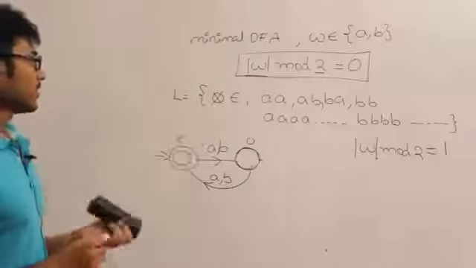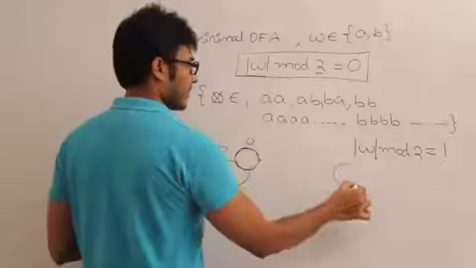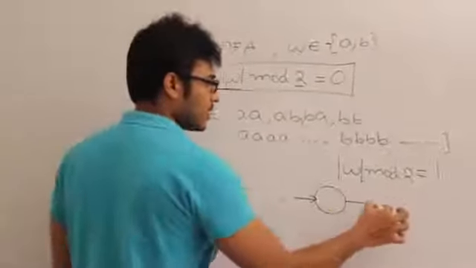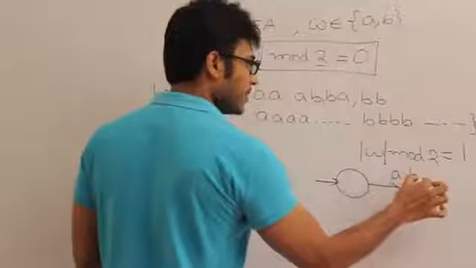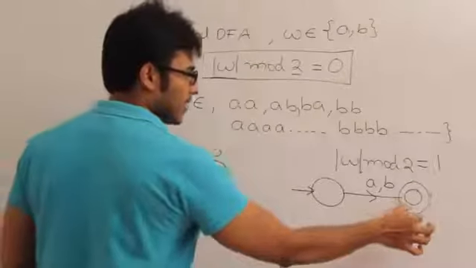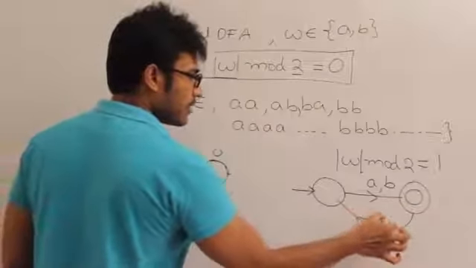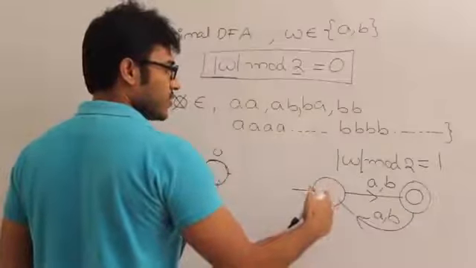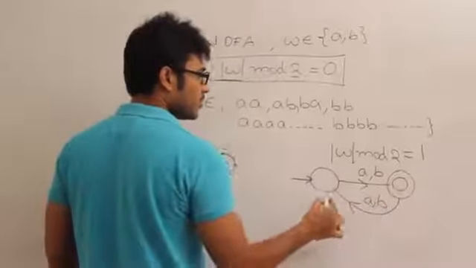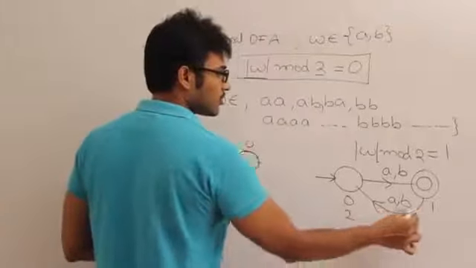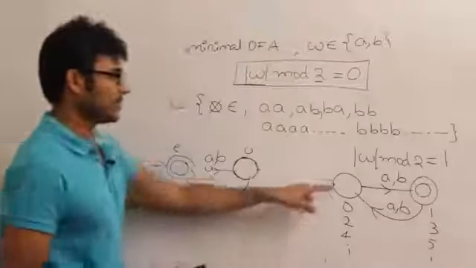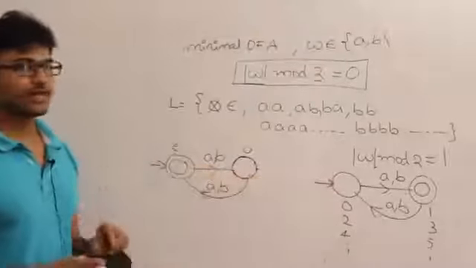You can take the same one. This initial state indicates the set of all strings of length 0, and on seeing a comma b, if you accept it, this is the set of all strings of length 1. On seeing a comma b, the set of all strings of length 0, of length 1, of length 2, of length 3, 4, 5, 0, 1, 2, 3, 4, 5, and so on. So this will accept odd length strings, this will accept even length strings.